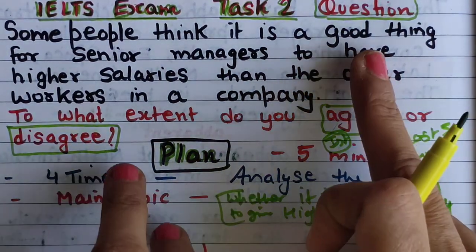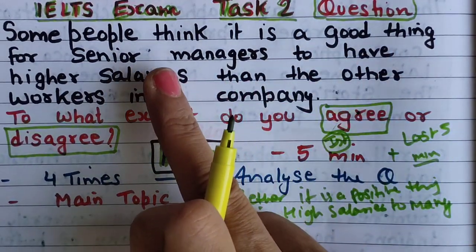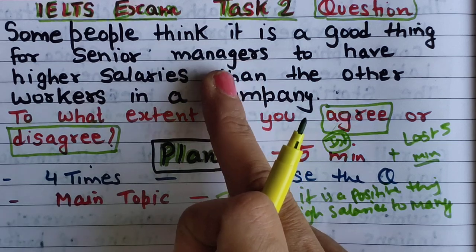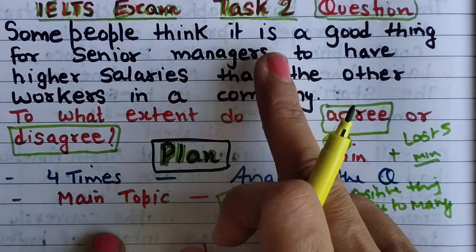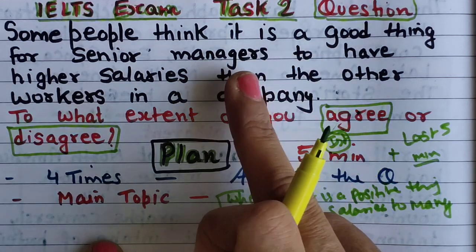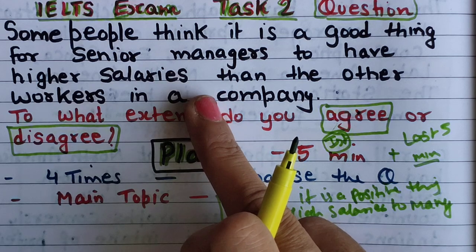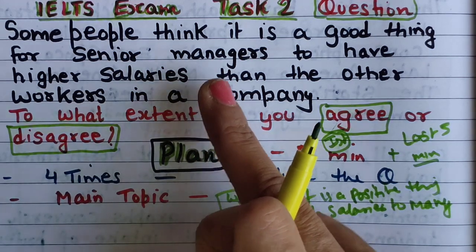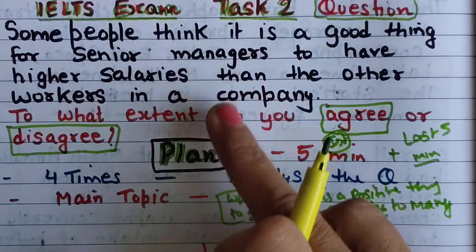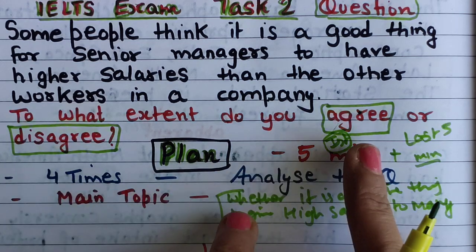negative thing. If you are thinking that it is a good thing, it is a positive thing for senior managers in a company to get higher salaries as compared to other staff, then you will agree. If you are thinking it is a negative thing, that some people are getting higher salaries and other lower level staff is getting lower salaries, in fact they are doing more hard work than senior managers, then you will be writing everything about disagree, why you disagree and why you agree.